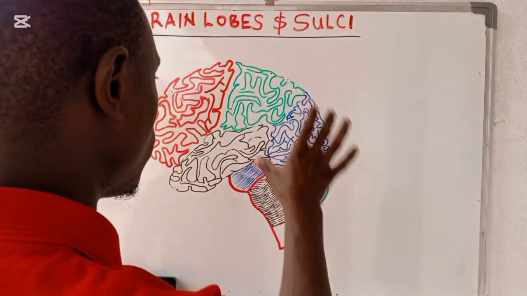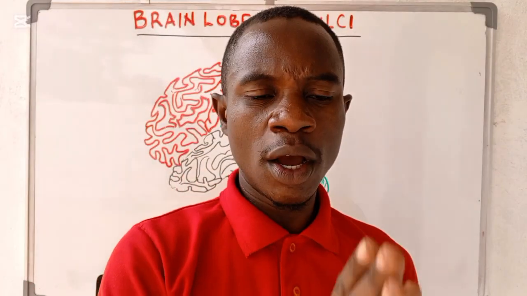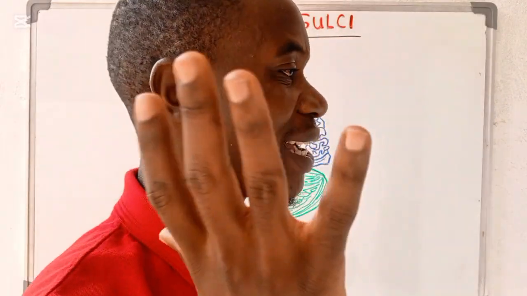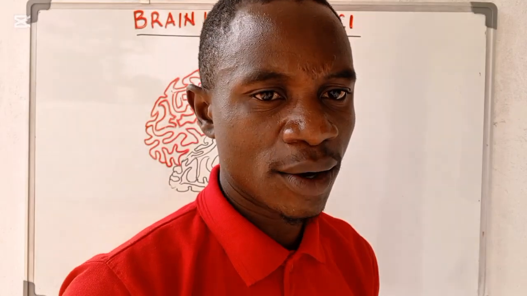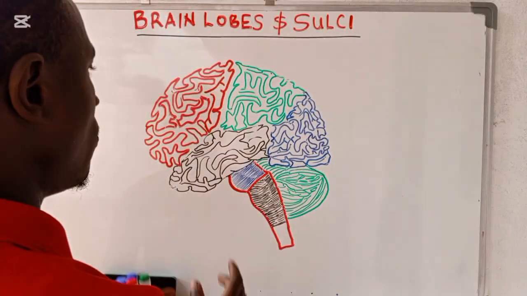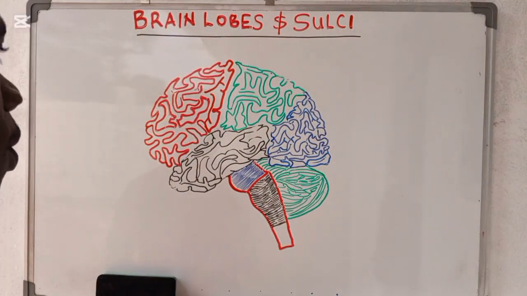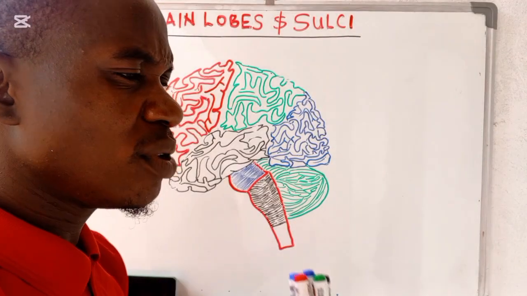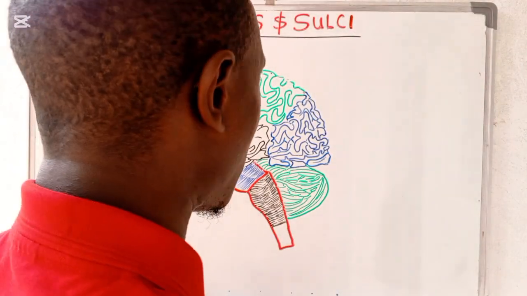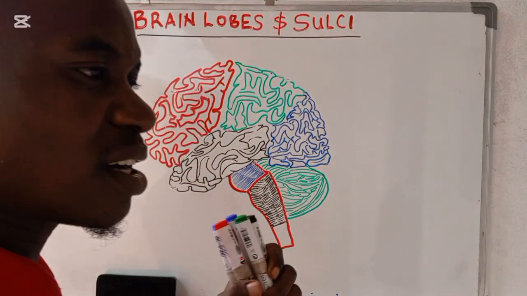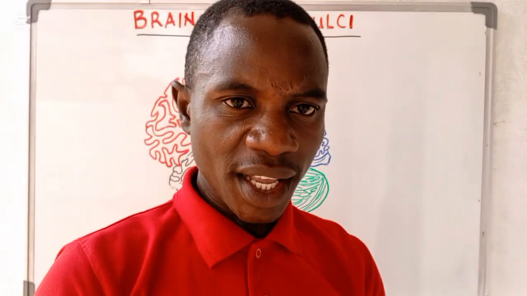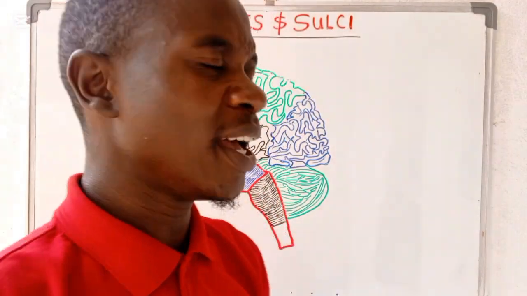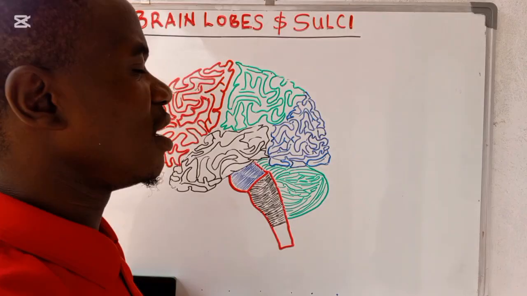Here we have just brought a sagittal section and we are seeing it from the lateral side. These are the lobes which we can see on our lateral side. We are going to label one by one, and then finally we shall look at some of the functions that these lobes play. And of course, we're going to have some of the different sulci.